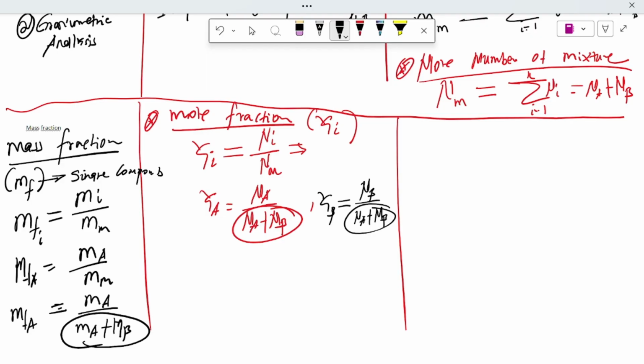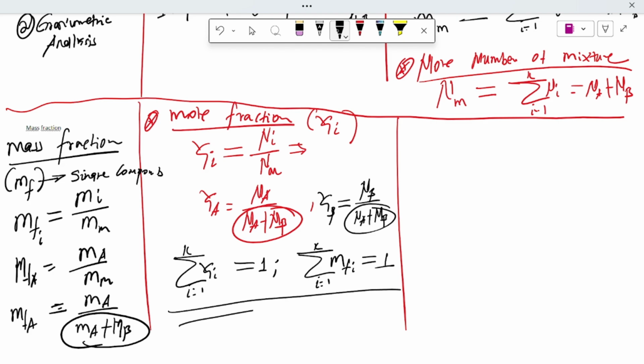So the summation of the mole fractions yi of each individual component is equal to 1. Similarly, the summation of the mass fractions of all individual components is equal to 1.